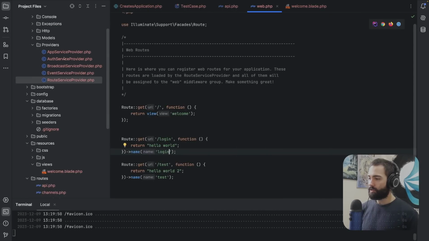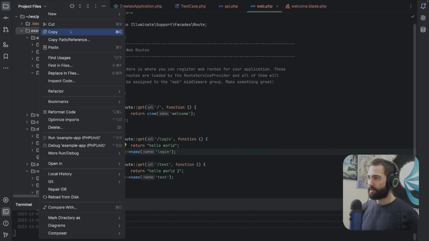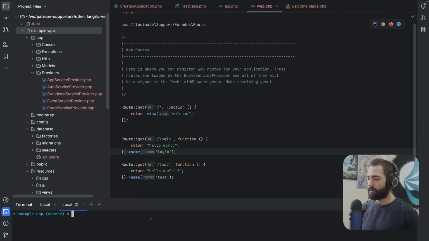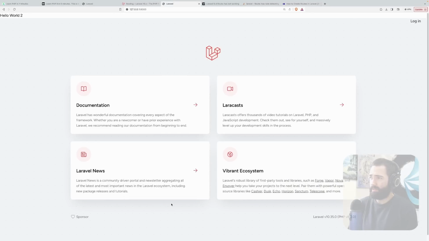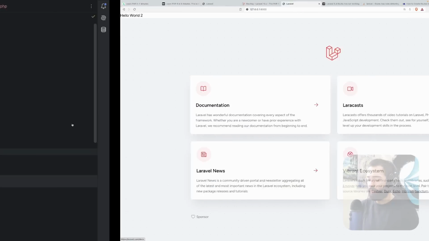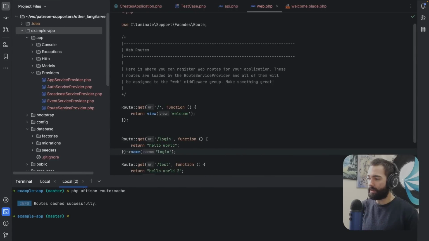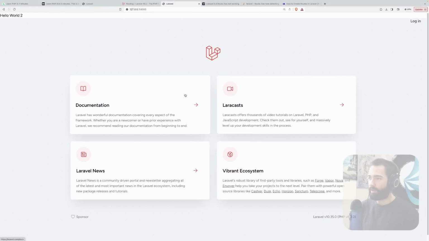Okay, let's just open up a second terminal over here. Open terminal. I'll bring up the previous commands. I'm hopefully expecting this to run while it's serving. I can restart the route cache. Again, a little bit annoying that I have to do it manually, but look, the login button is there.